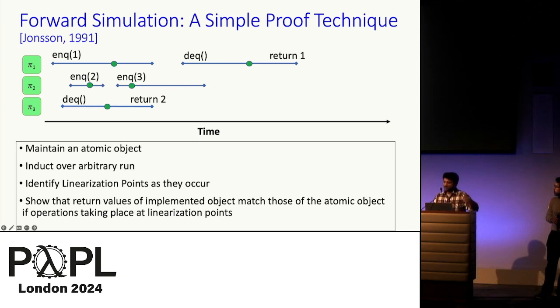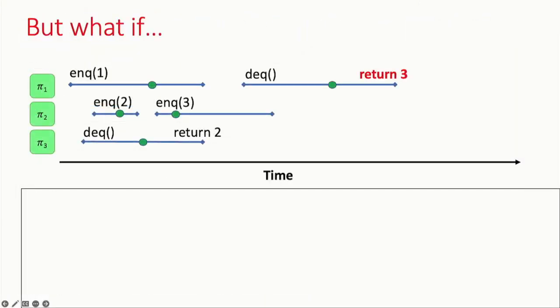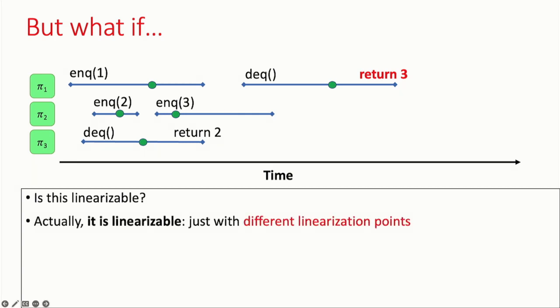But what if the last part of the run unfolded differently, and the last operation returned 3 instead of 1? Then the proof would go smoothly until the last DQ returns 3, but would fail there, since the atomic reference object would have returned 1. Does this mean that the run is not linearizable? Actually, no, the run is linearizable, just with different linearization points. Notice that the linearization point of the DQ in question did not change. Only the linearization points of the operations in its past did.